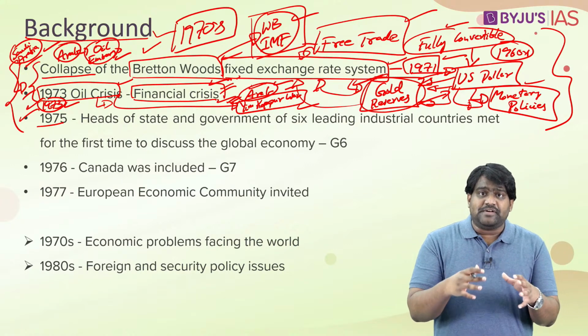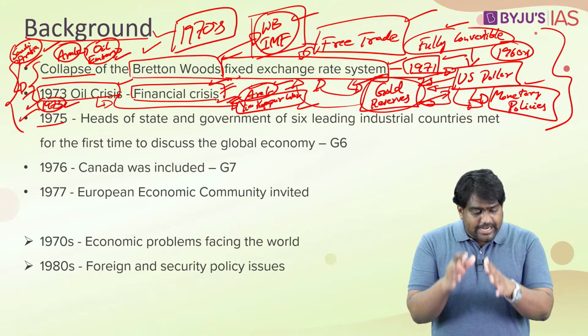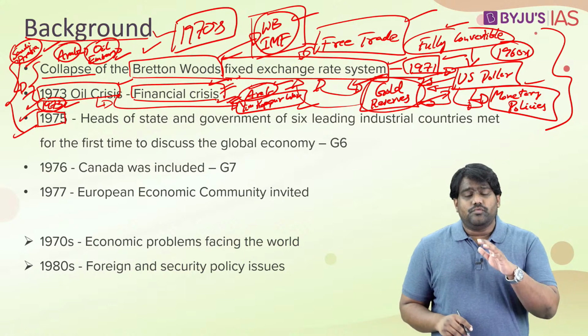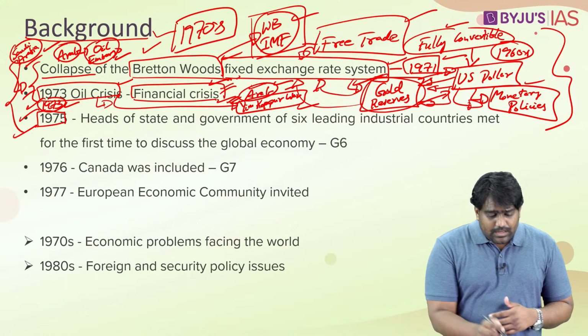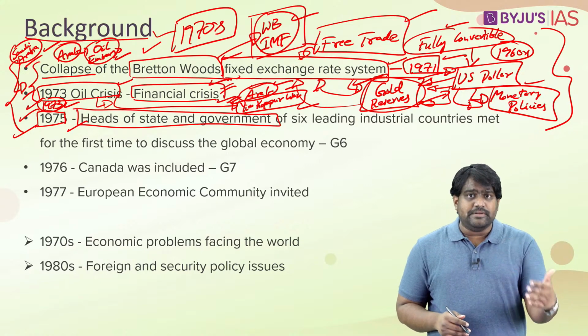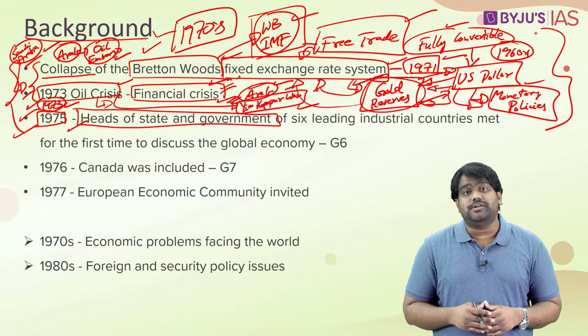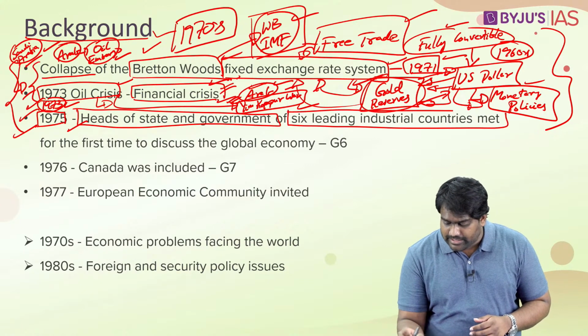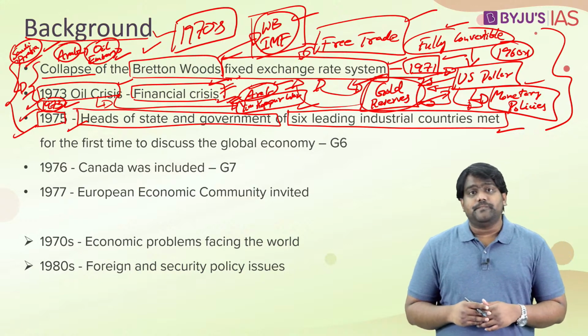So this meeting between the finance ministers eventually led to the foundation of the G7 in 1975. From 1975 onwards, the respective heads of state and heads of government, that is the prime ministers and the presidents of these countries, started interacting with each other regularly.